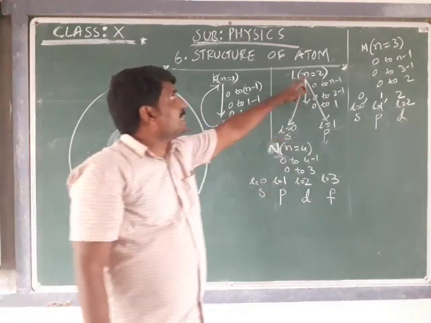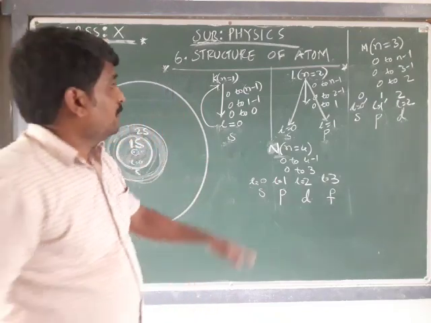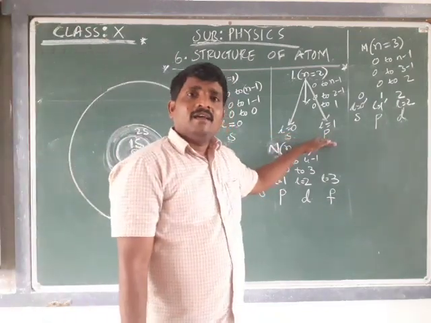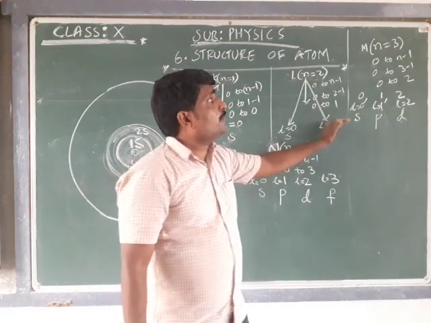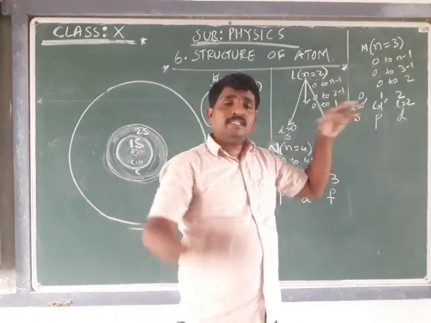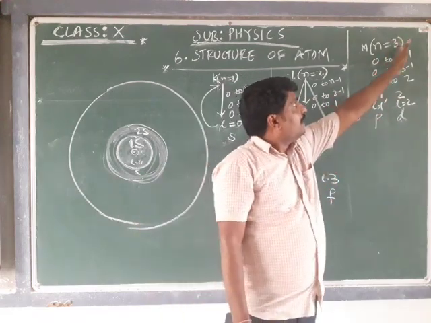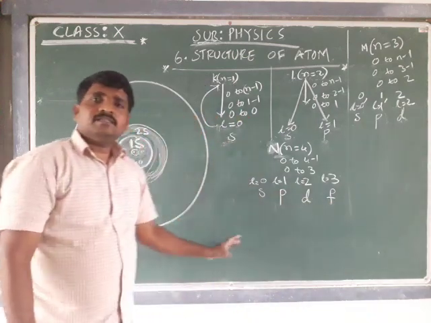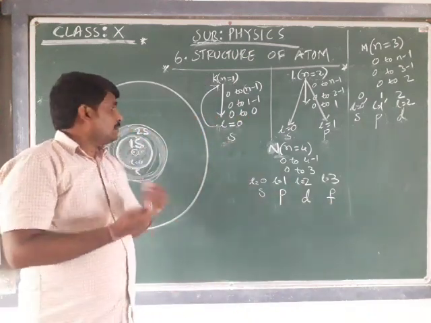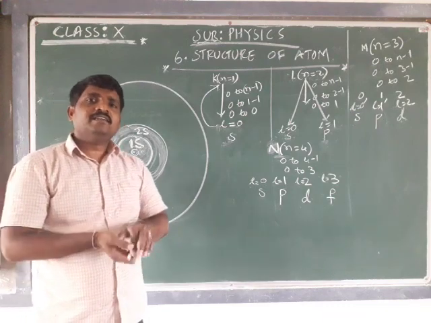Now, in the second shell we have a P subshell. How are they oriented? And how is the third shell S subshell a sphere, how is the third shell P subshell oriented, how are the D subshell and the F subshell oriented? All that we will discuss in the next session. I hope you understood this session.